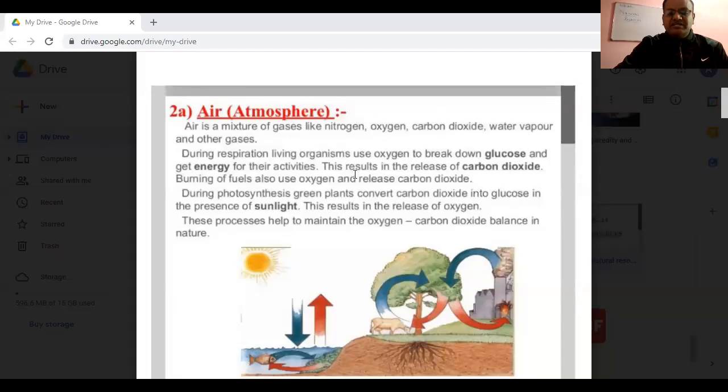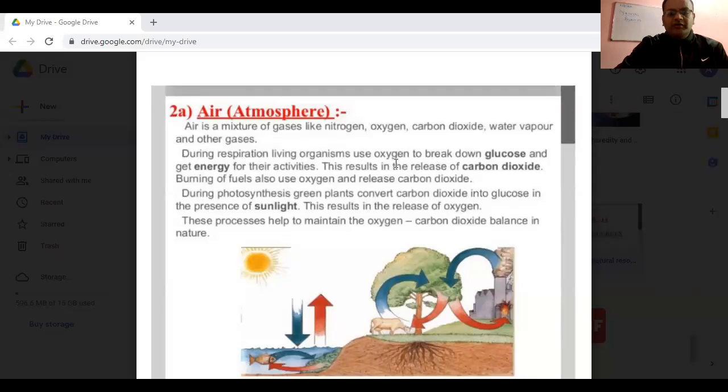Next, this results in the release of carbon dioxide. Burning of fuels also uses oxygen and releases carbon dioxide. So CO2 is released during the process where food is oxidized. We all know CO2 is evolved as an end product.